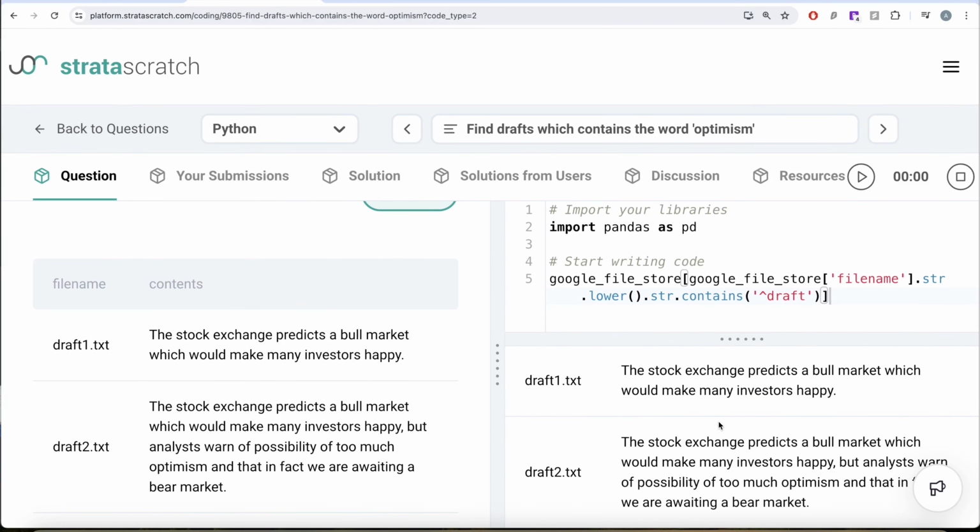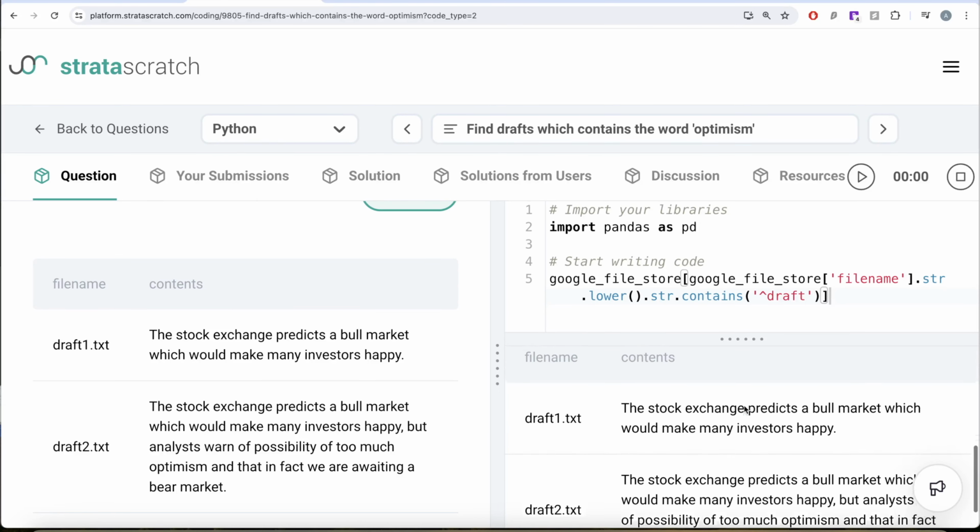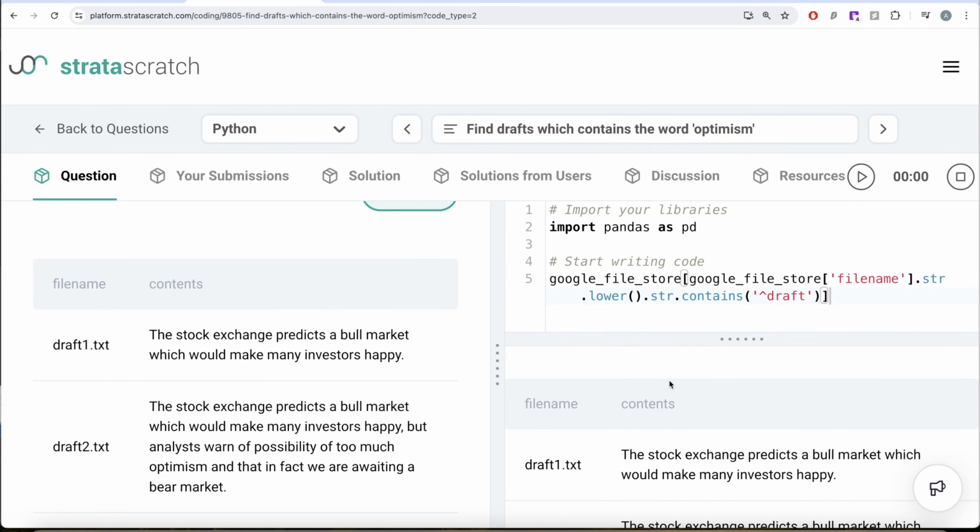Now we are only concerned about those drafts where the word optimism appears in the contents part. So let's save this as a data frame called drafts, because we just filtered to the drafts.